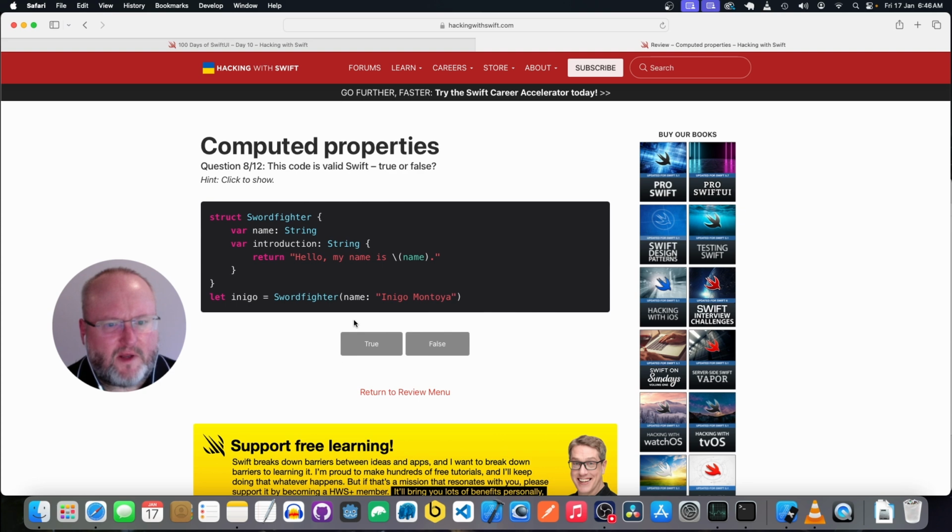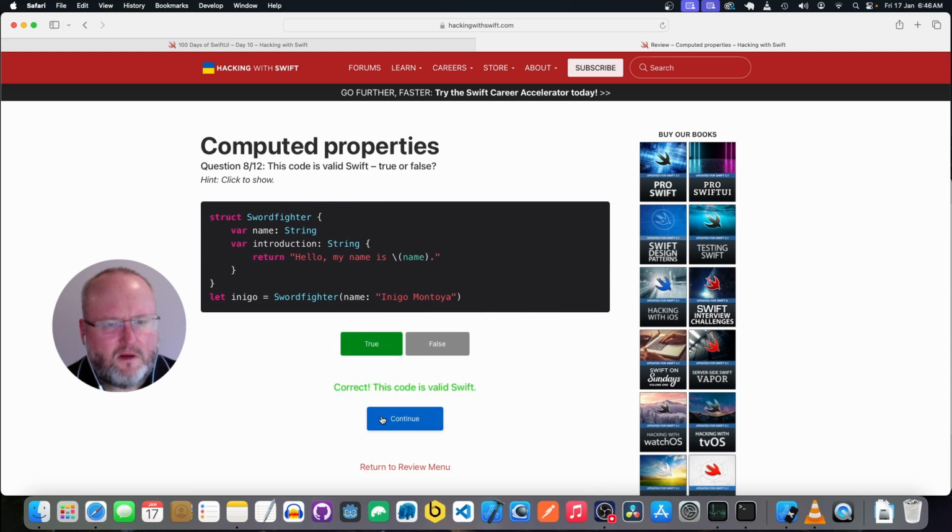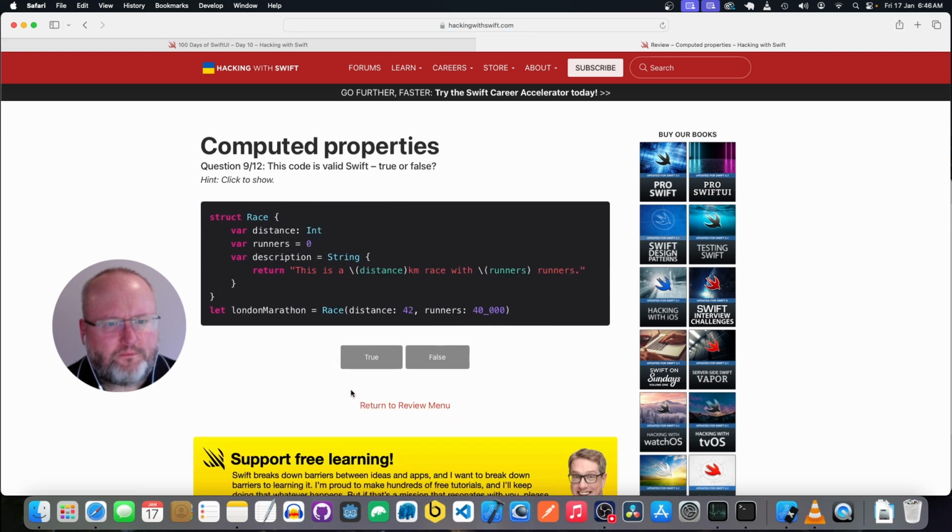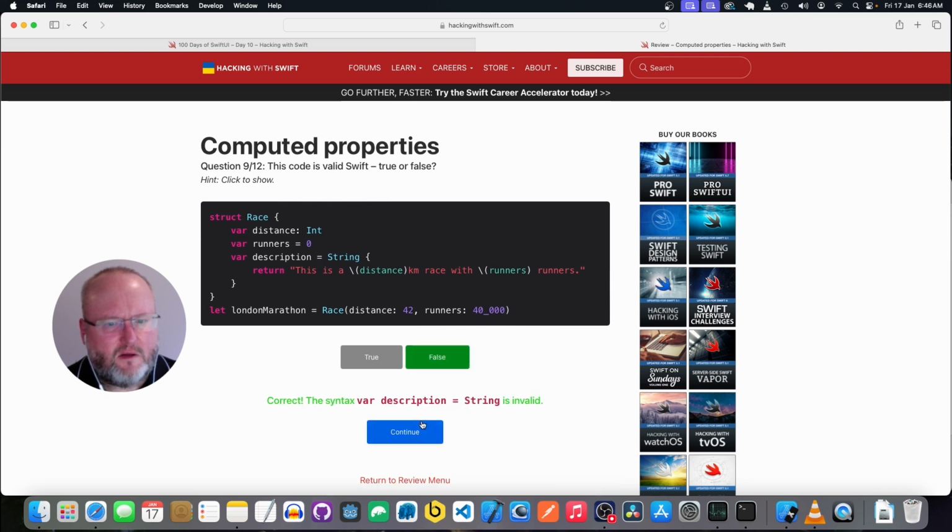Yeah, that looks valid. We have a struct race, which has a property distance, which is an integer, and a property runners, which is an integer defaulting to 0, and a computed property description, which is a string. It's doing equal string, not colon string, so I don't think that's valid.